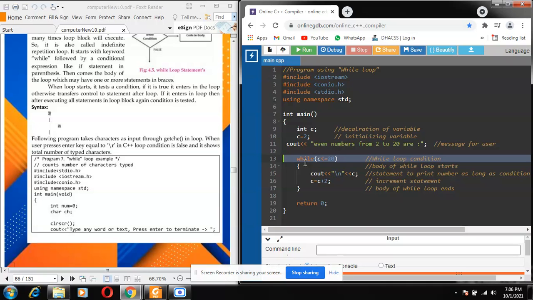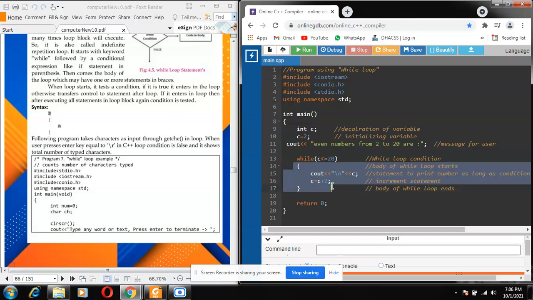And after line 14, the body of the loop starts here. This is the body of the loop, from line number 14 to 17. This tells how the statements in these braces will continue to work as long as the value of C is less than or equal to 20. As soon as the value of C increases beyond 20, the condition becomes false and this loop structure will terminate.